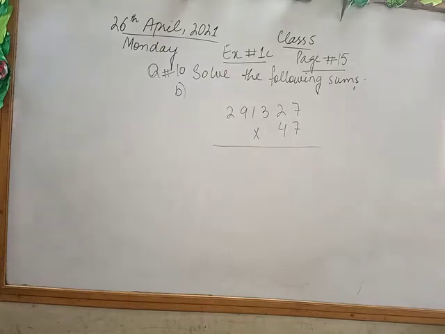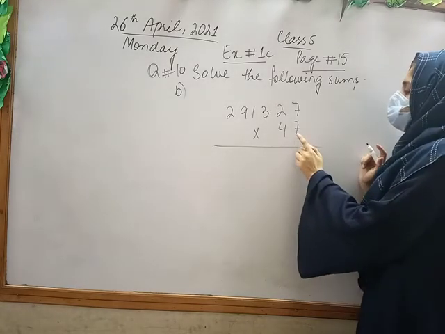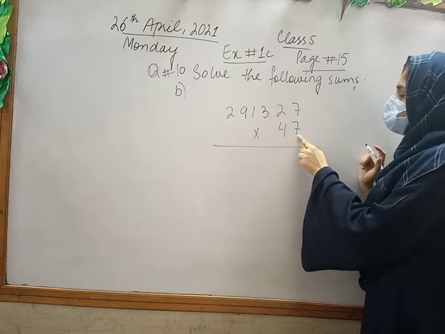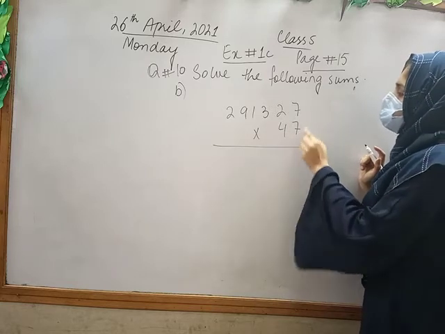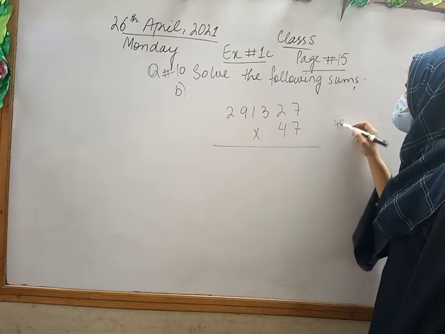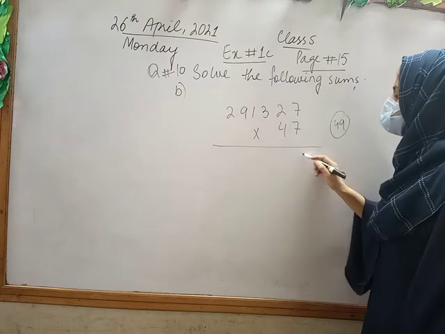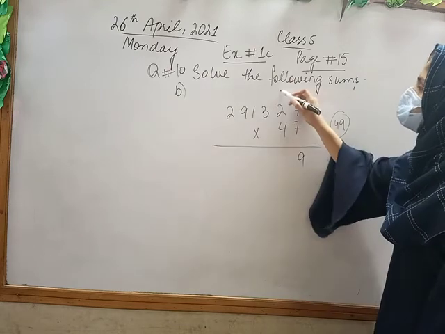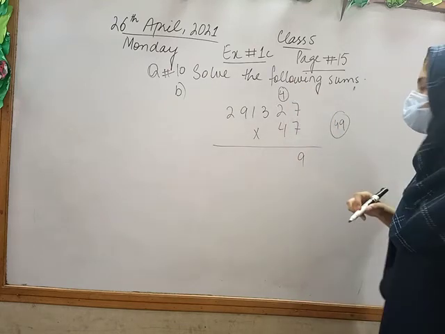Okay, as you know class, we always start from this side, so I am starting from 7. So I will multiply 7 by the whole number. So 7 times 7 is 49. It is a 2-digit number, so I will write 9 here and 4 as a carry.